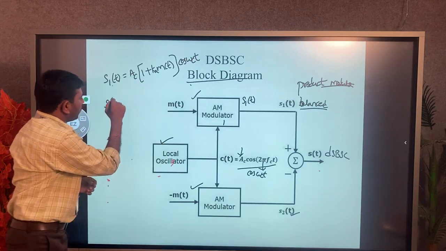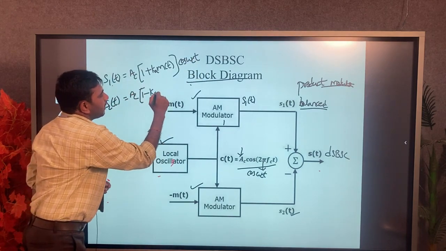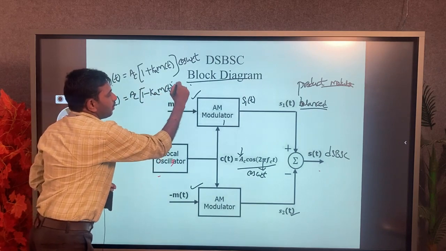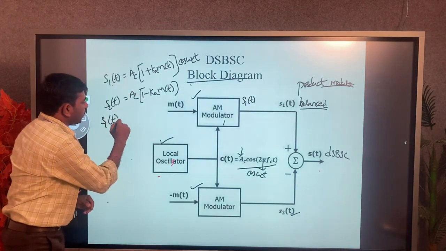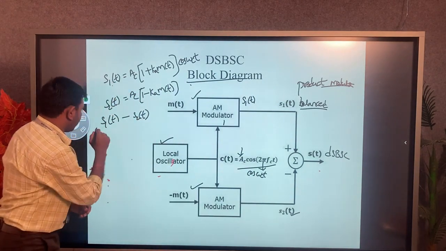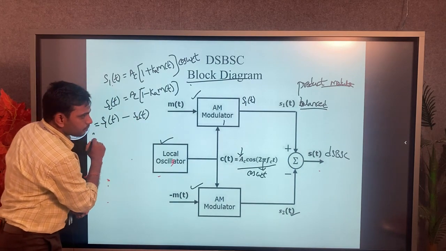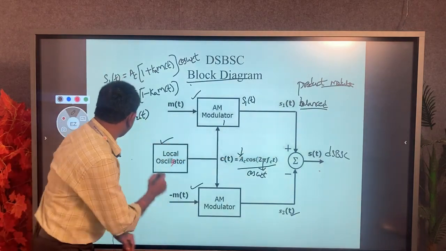Now S2 of t is equal to Ac into 1 minus Ka into m of t. Now when these two signals are subtracted, that means S1 of t minus S2 of t, we get the final equation, which is called S of t. That is my DSB-SC signal.